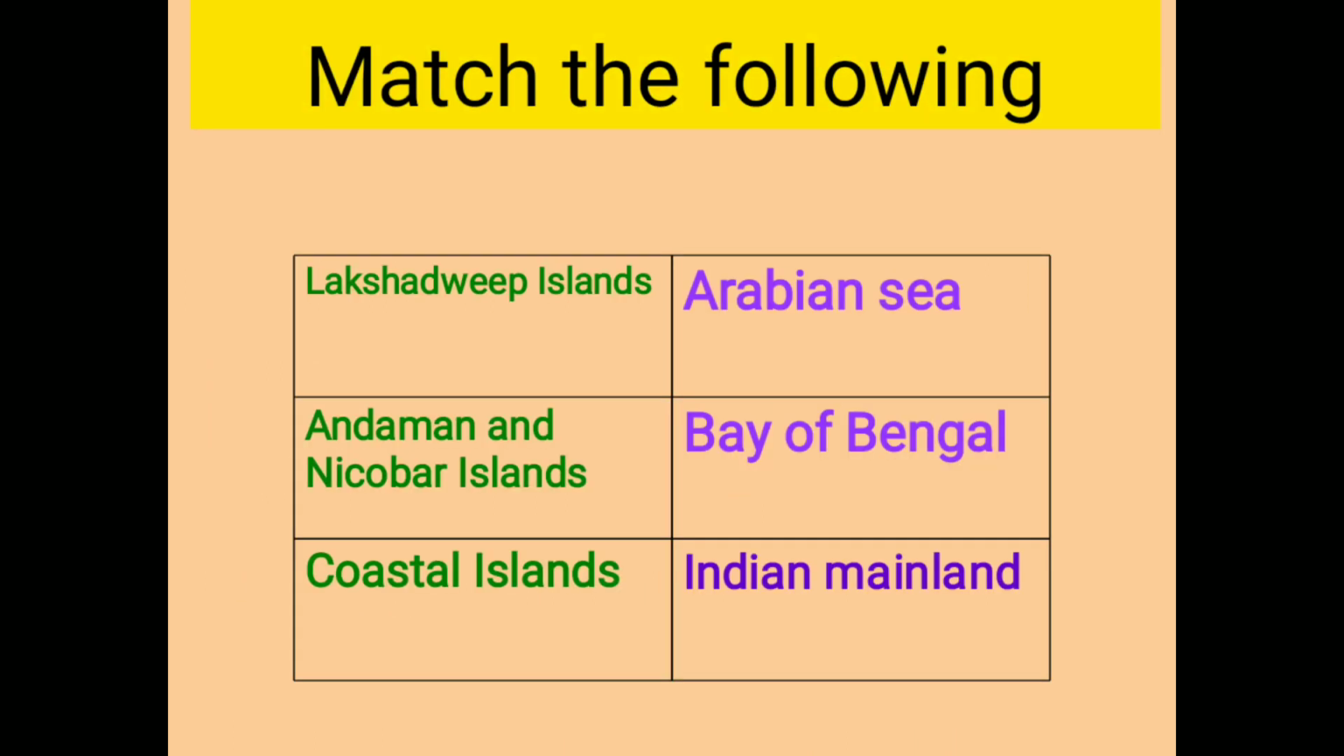Match the following. Column A is in green color. Column B are the answers. So first one, Lakshadweep Islands. Answer, Arabian Sea. Andaman and Nicobar Islands. Answer, Bay of Bengal. Coastal Islands. Answer, Indian mainland.